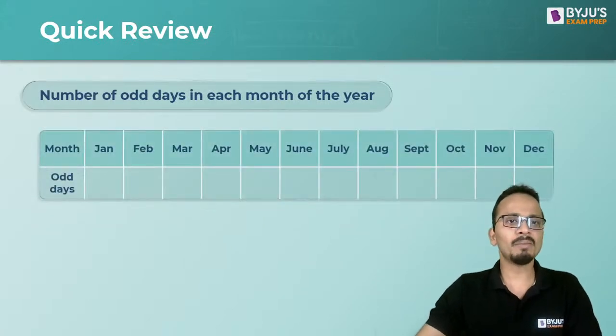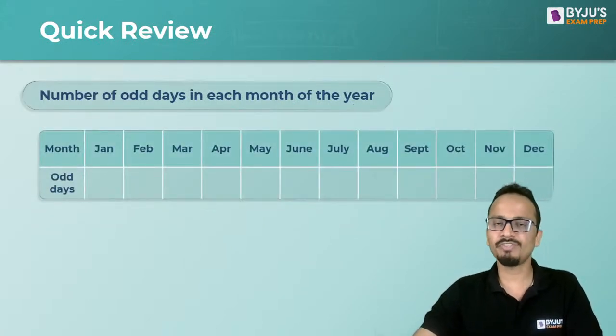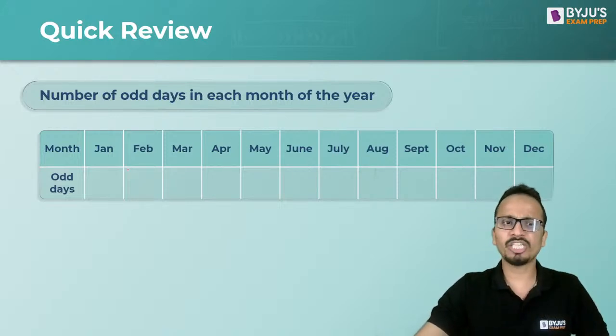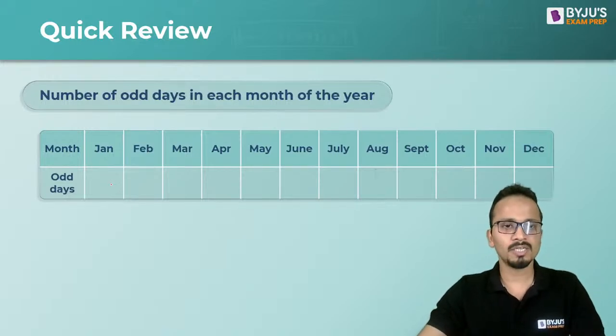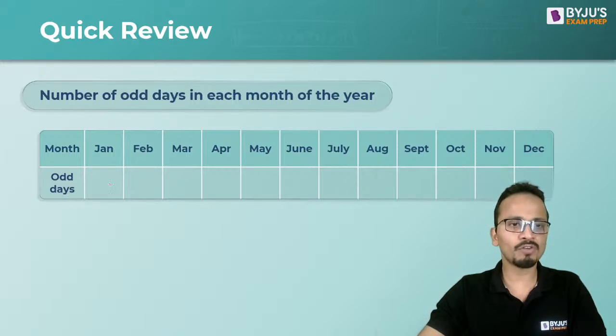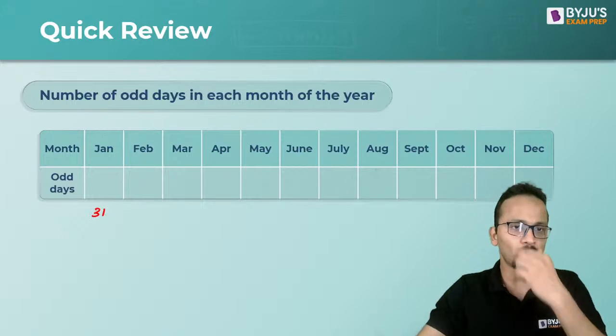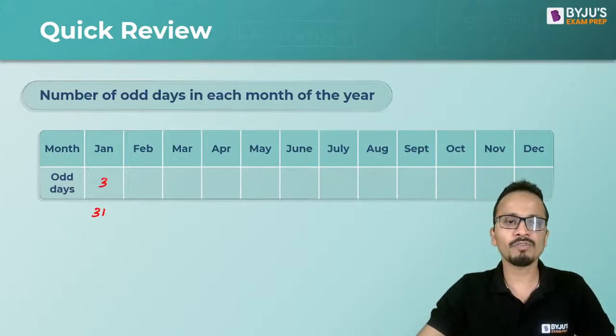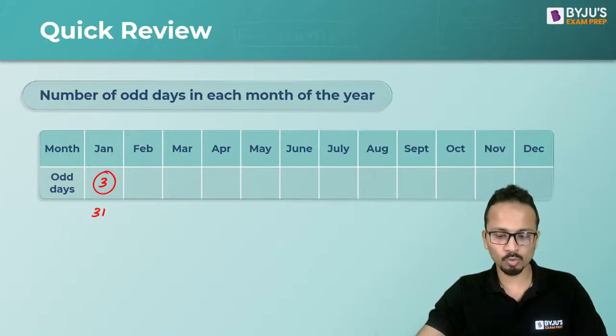Now, the number of odd days in each month of the year. I'll start with January. If I consider the entire month of January, can you all post the number of odd days in January? Come on, January, the number of odd days. So the total number of days in January is 31. So number of odd days, 31 when divided by 7, the remainder is 3. So the number of odd days in January will be equal to 3.